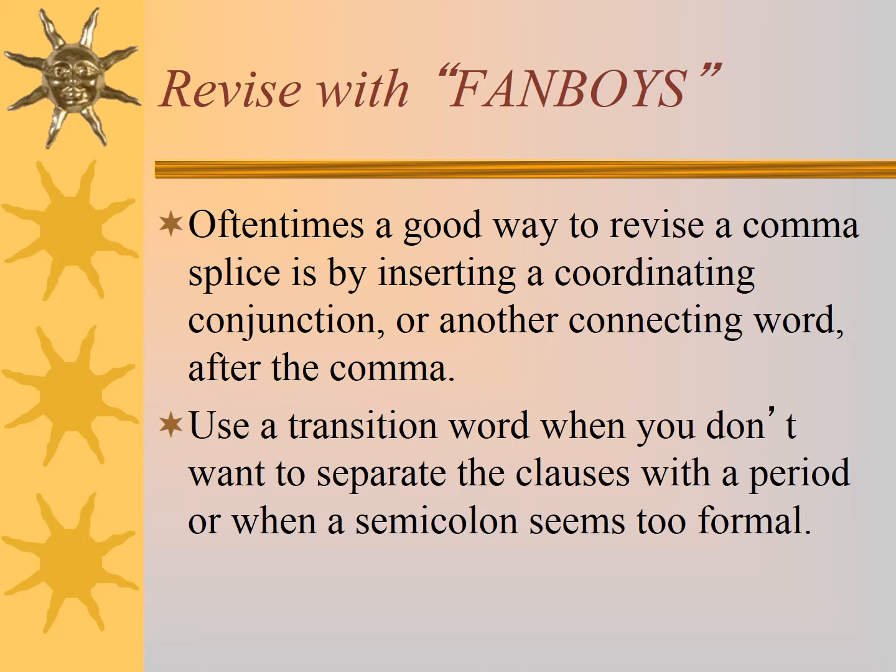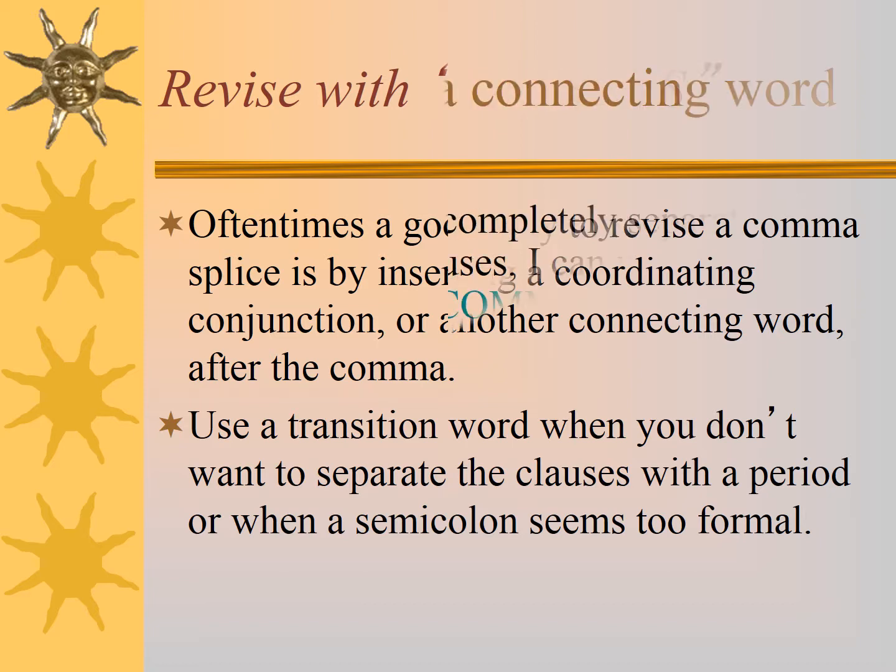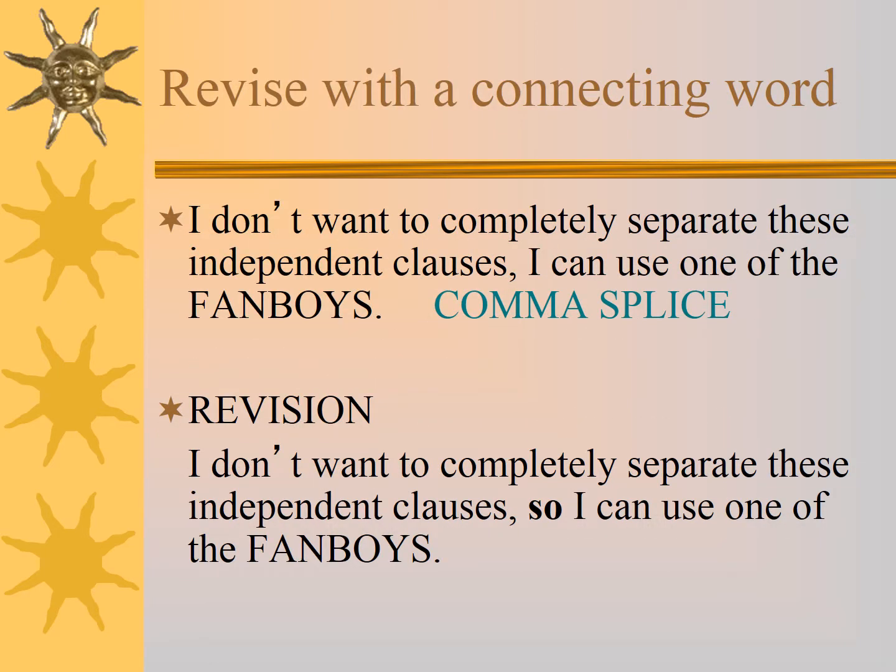So, to revise with fanboys: oftentimes a good way to revise a comma splice is by inserting a coordinating conjunction or another connecting word after the comma. Use a transition word when you do not want to separate the clauses with a period or when a semicolon seems too formal. I don't want to completely separate these independent clauses. One independent clause, comma, I can use one of the fanboys, then another independent clause.